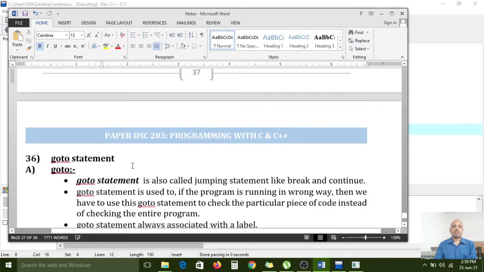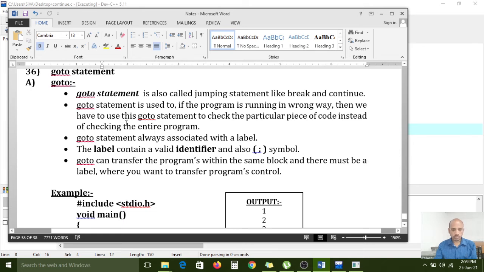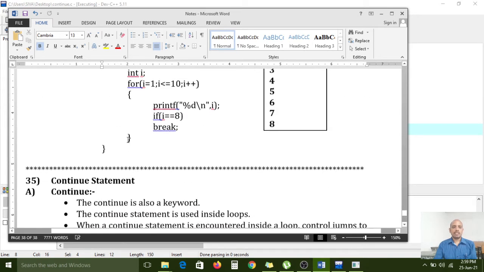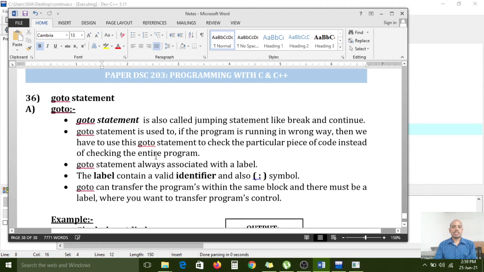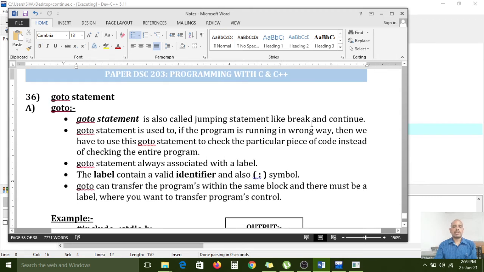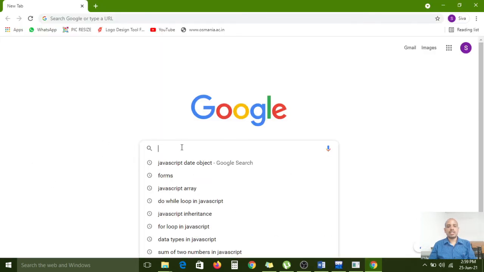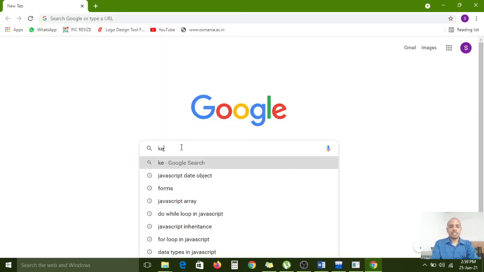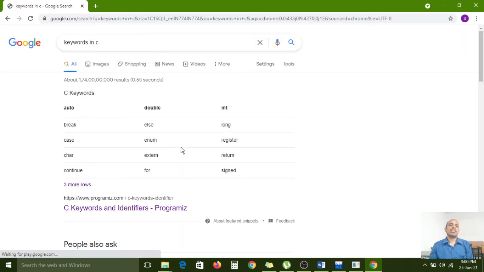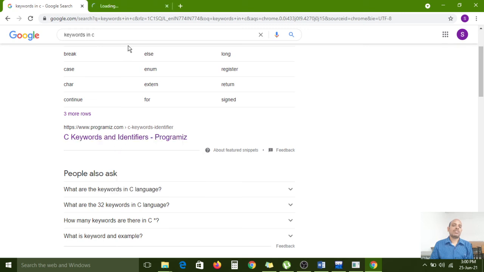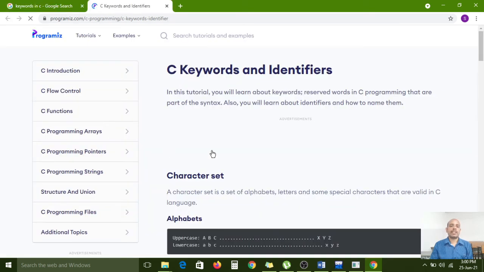And the next one is the goto statement. The goto statement is also called a jumping statement, like break and continue. This is also one of the reserved keywords. Around 32 keywords we have. Among those 32 keywords, all data types are also reserved keywords. Keywords in C. So how many keywords do we have? Around 32 keywords in the C programming language.